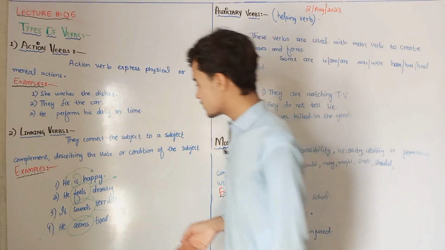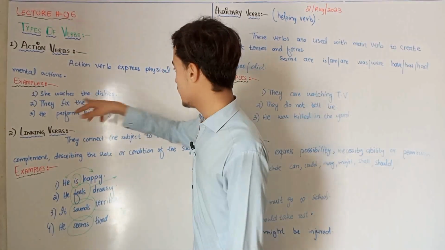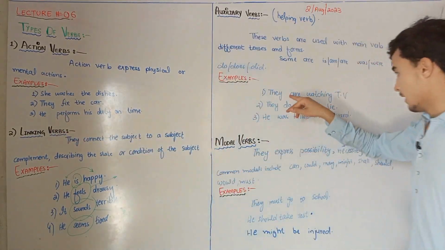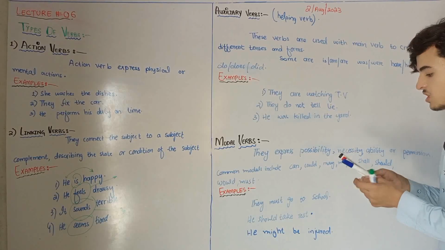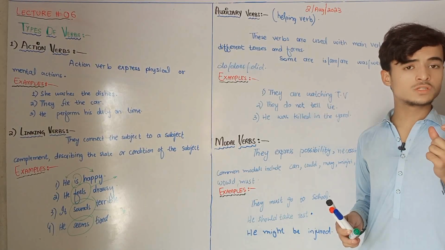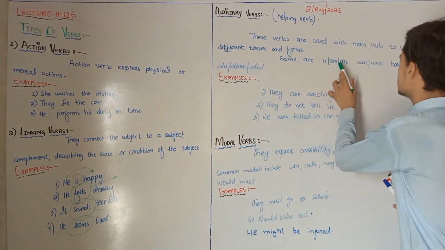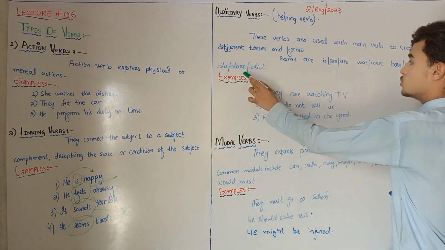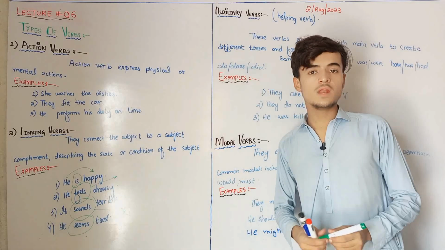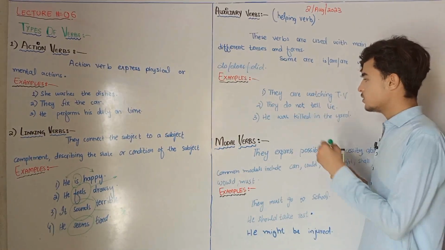Actually, here it is used as a main verb with a linking verb. So here it is a main verb. It is also a main verb. It is also a main verb. Here, whenever you see in a sentence that there are two verbs used, and you determine that these verbs are is, am, was, have, has, do, does, did, you will automatically understand that it is the helping verb or auxiliary verb.